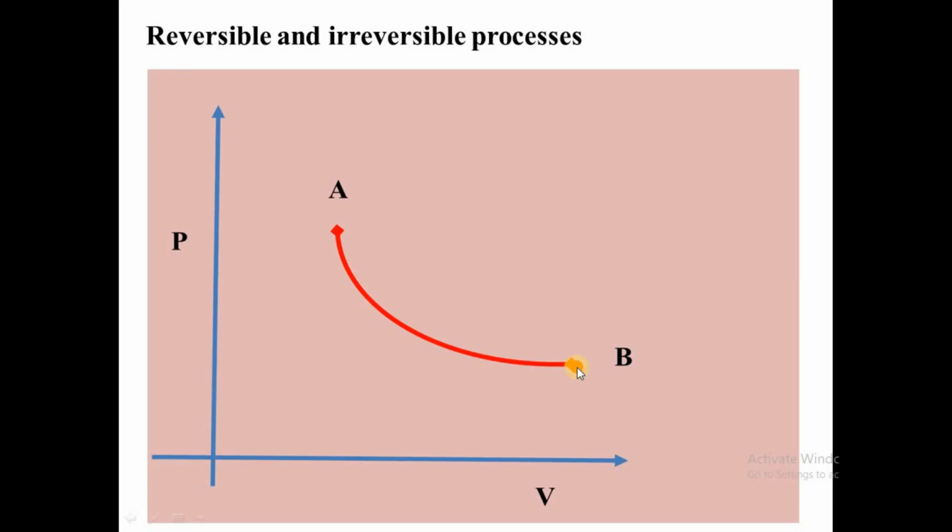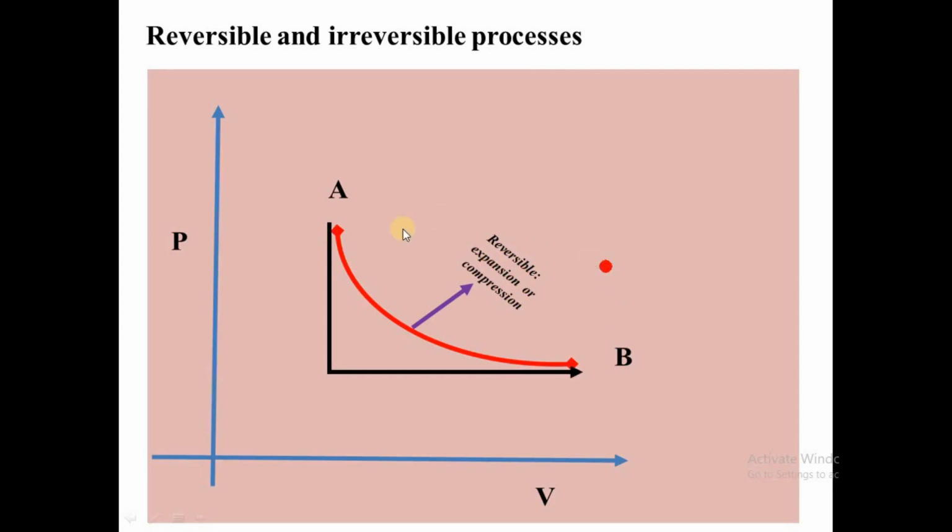You can see this curve shows that it is slow. From A to B, we have a slow expansion, and from B to A, we have a slow compression process. So this is a reversible process, a reversible expansion or compression: expansion from A to B and compression from B to A.